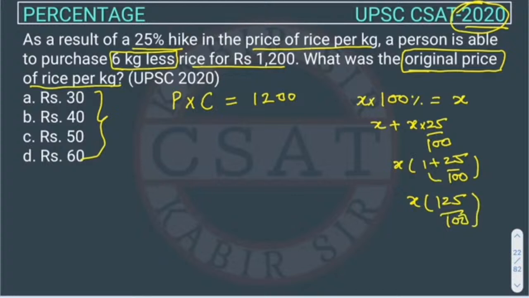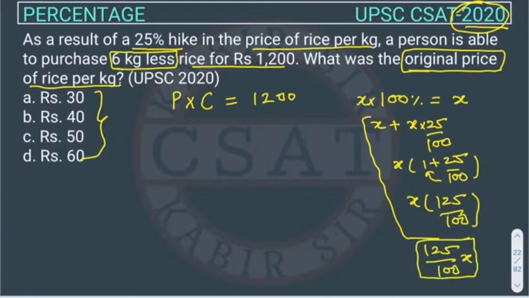I think you can solve it. The 100 will come to this side. We take the LCM as 100, then 100 plus 25 is 125 upon 100. If there is an increase of 25%, it becomes 125 upon 100. Or we can directly say, because 100% of X is X, if there is a 25% increase, it will directly become 125. You just have to add to 100. If the question talks about a decrease, suppose a decrease of 25%, then we deduct 100 minus 25, that is 75%. So we directly take 75% of X. This is a trick you can use.